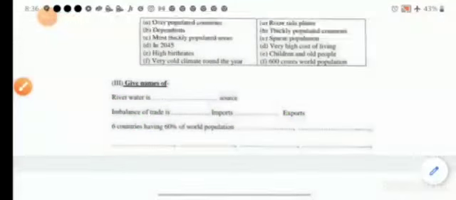And the next one is imbalance of trade is dash import dash export. I am going to tell you, normally such countries have to import more goods than they can actually export. This leads to the imbalance of trade. You can say this is a main reason of overpopulation.